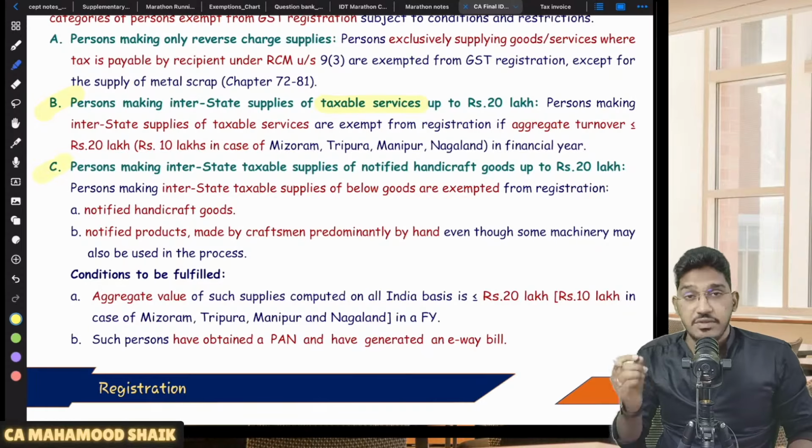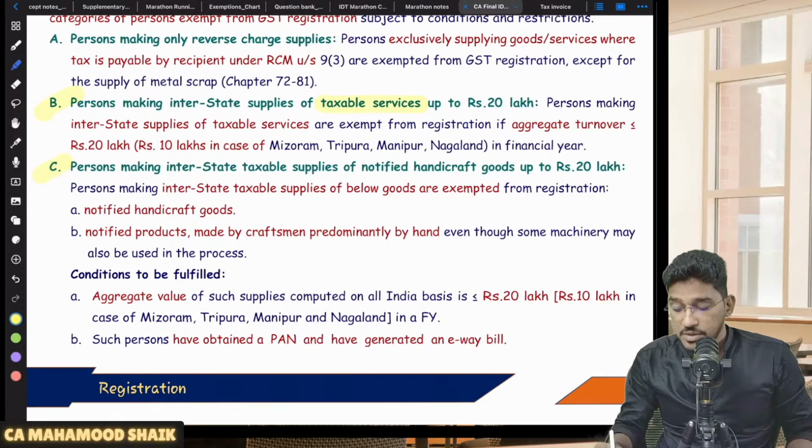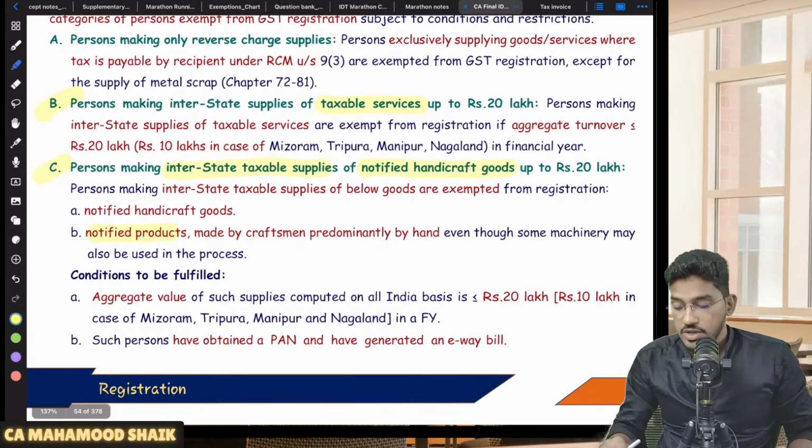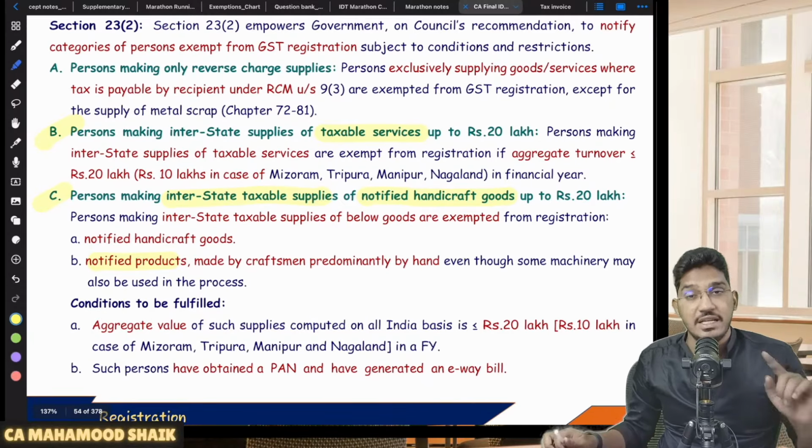Thereafter, they have given one more relaxation for persons making interstate supply of goods also, but not for everybody. For whom, sir? If you are a person making interstate taxable supplies of notified handicraft goods or notified handmade products up to 20 lakh rupees, you are not liable for registration. So let us say you are a person who is making interstate supply of goods.